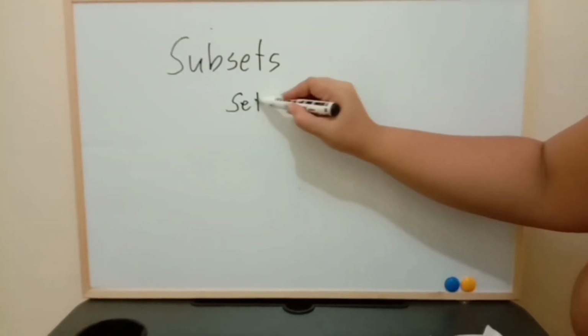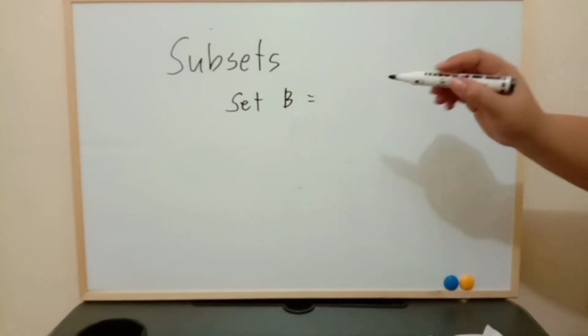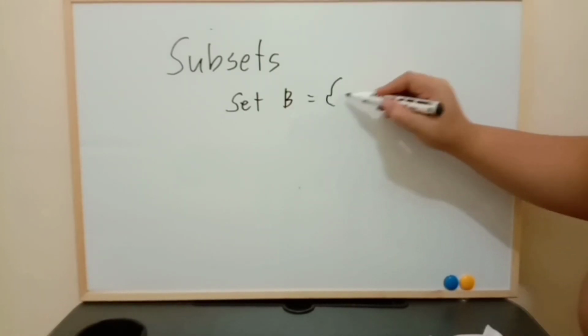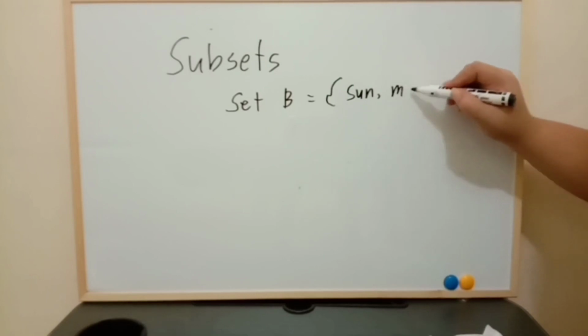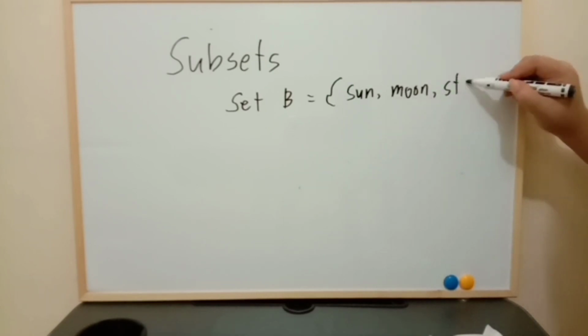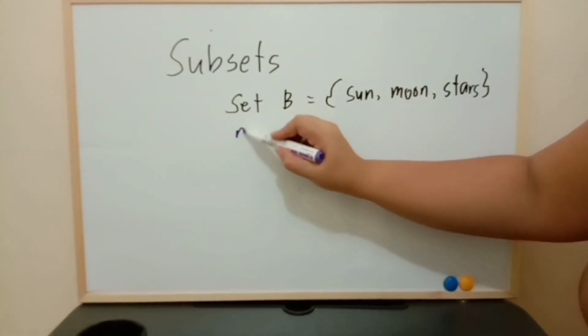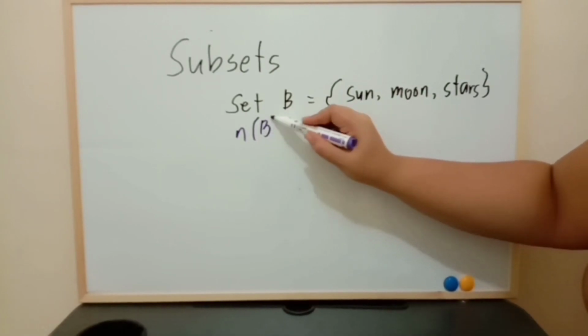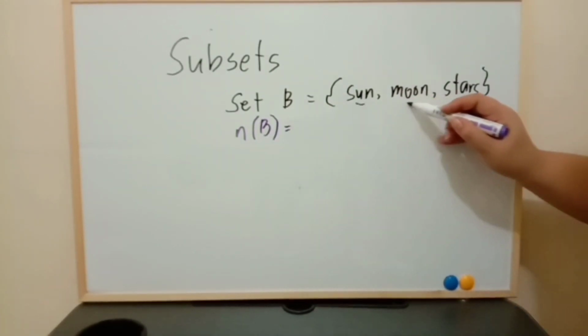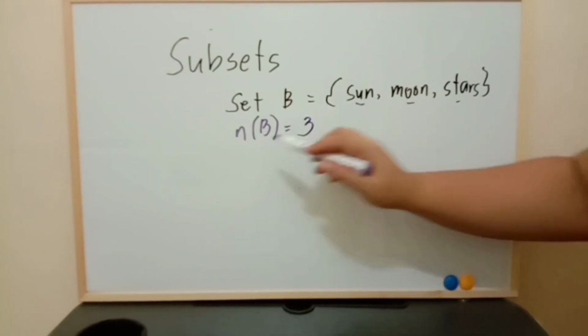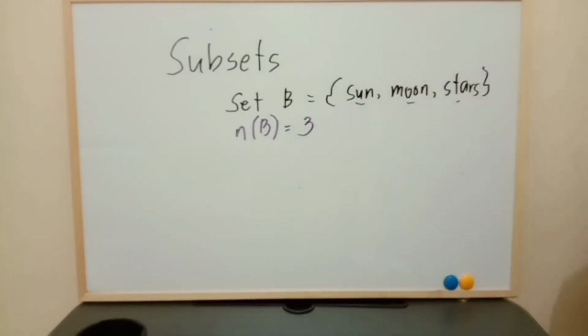Set B is equal to sun, moon, and stars. First, let's identify the cardinality that is denoted by n, open parenthesis, B, close parenthesis, that is equal to 1, 2, 3 elements. This is the cardinality of set B. Now, let's find the subsets of set B. I am going to teach you how to easily find the subsets.